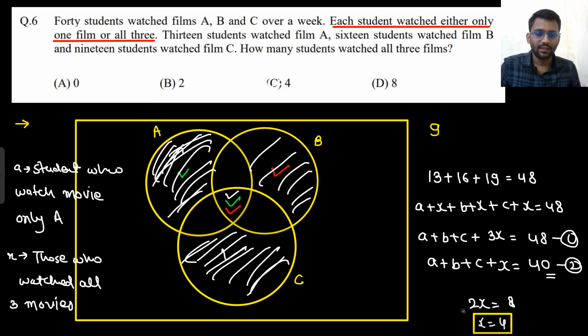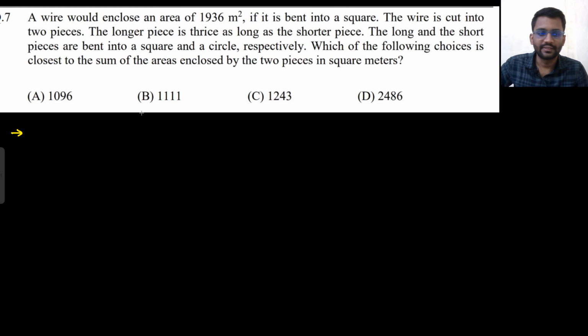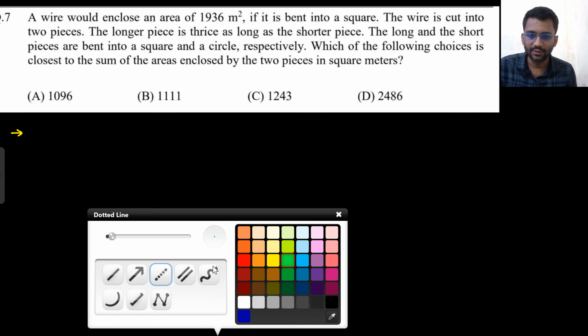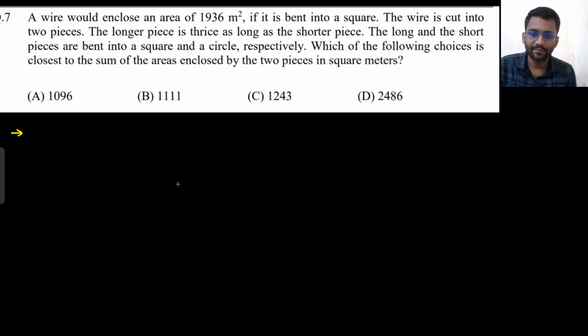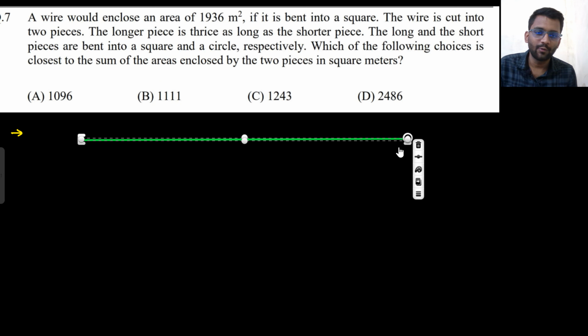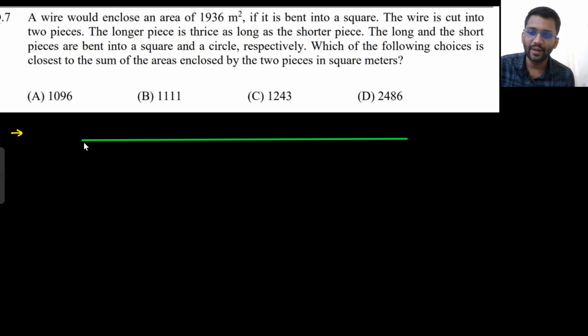Okay, yeah. So let's move on. Let's see this question now. This is also a very good question. A wire would enclose an area of 1936 meter square if it is bent into a square. So you have a wire. Let's assume this is your wire. Now you bent it into a square.